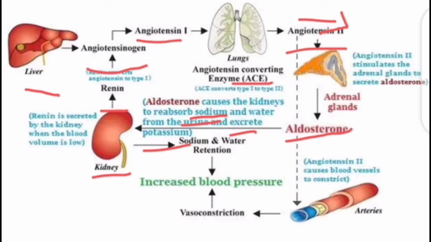Let's talk about the drugs. There are three common drugs. The first one is the angiotensin converting enzyme inhibitor, which is called ACE inhibitor, and it inhibits the ACE enzyme. The next one is the angiotensin 2 receptor blocker, which helps to stop the effect of angiotensin 2. And the third most important drug, which blocks the actions of aldosterone, is spironolactone. So this was all about the